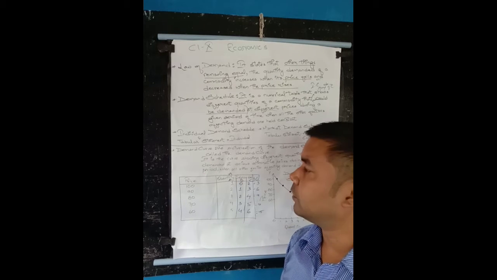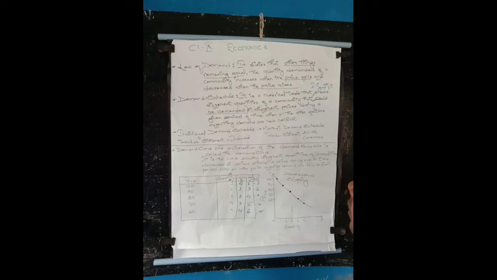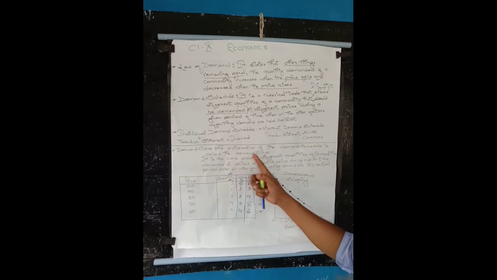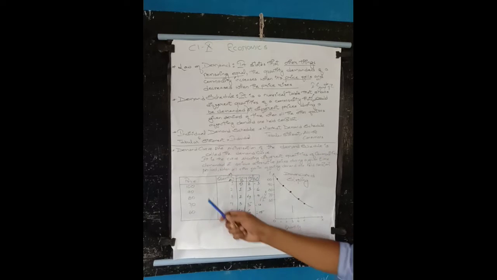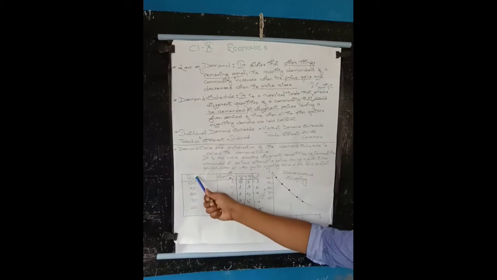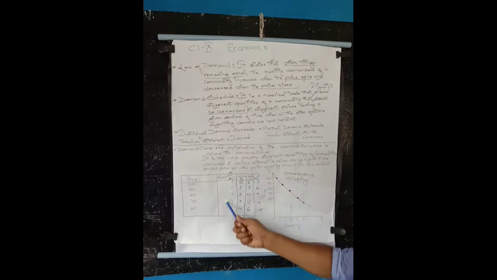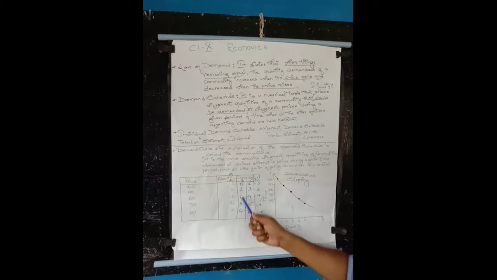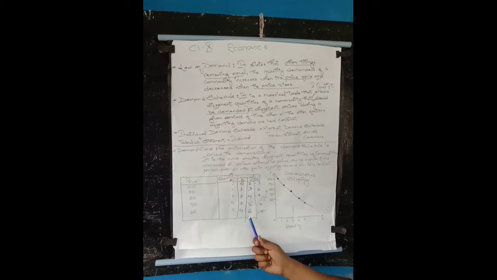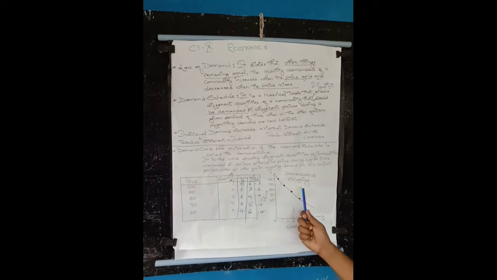Let's come to demand curve. The picturization of the demand schedule is called the demand curve. See here, this is the price, this is the quantity demanded. When you depict this in a picture, you can see the picture above.